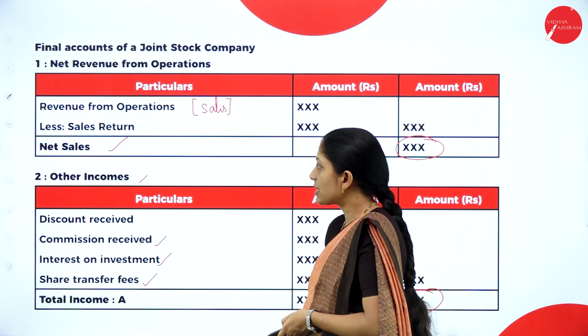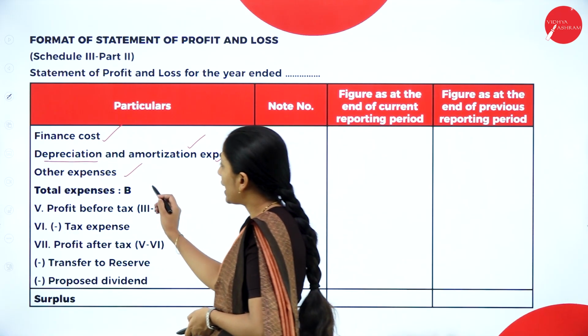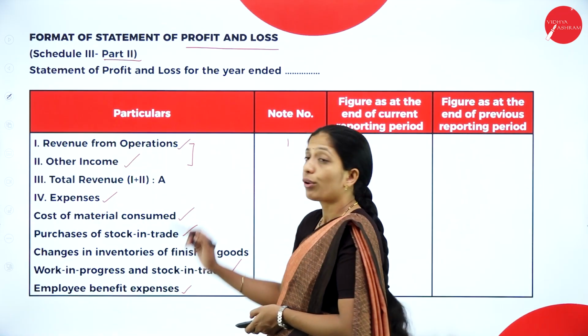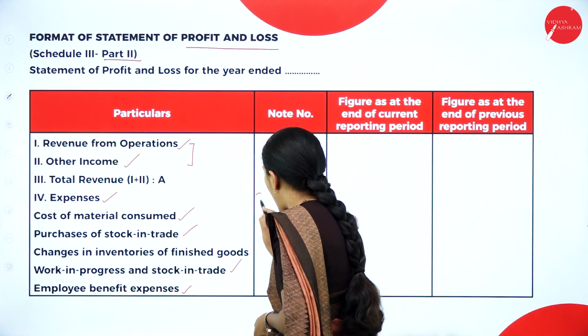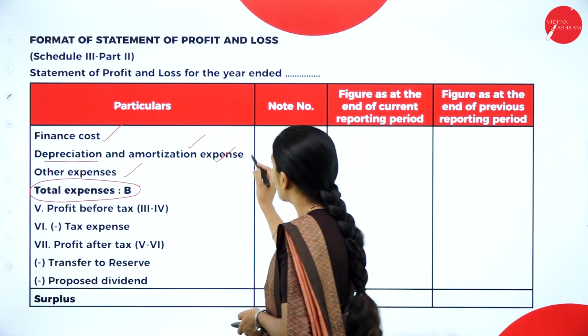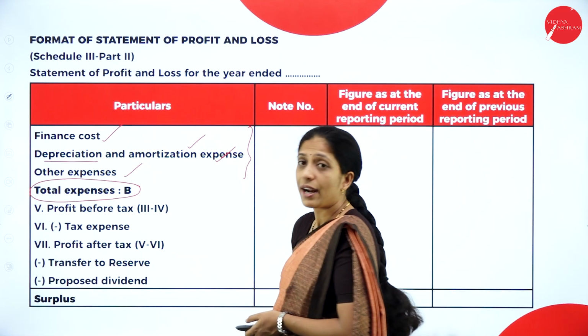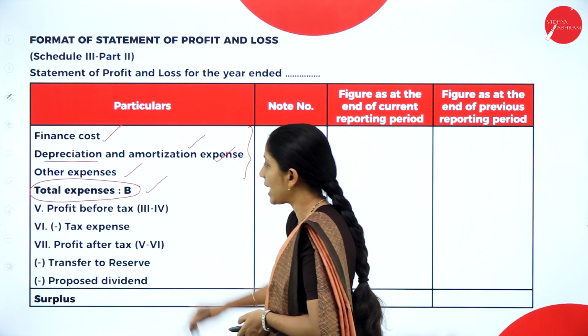Next, after other expenses, then we will get total expenses. So how do you get total expenses? So you have to add all the expenses. So till here we have to add all the expenses, then we'll get total expenses.